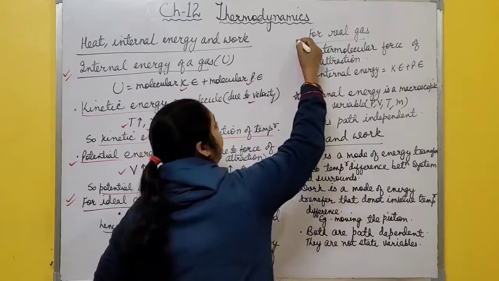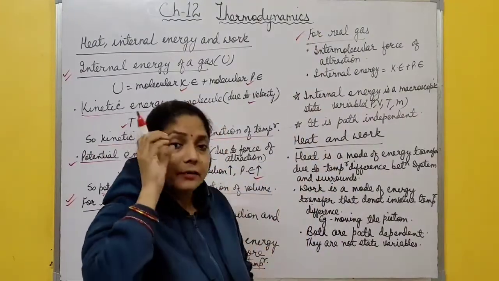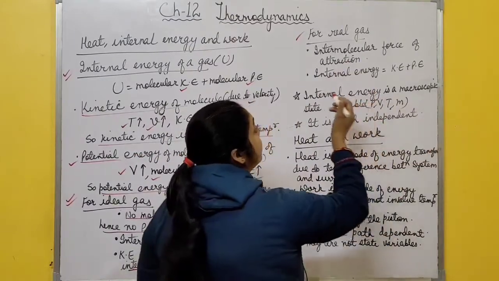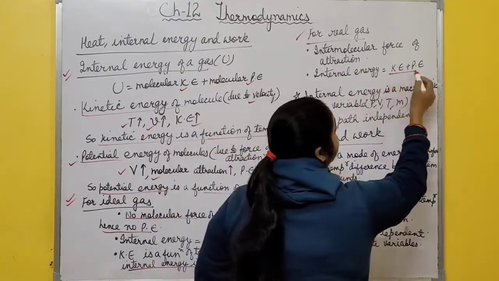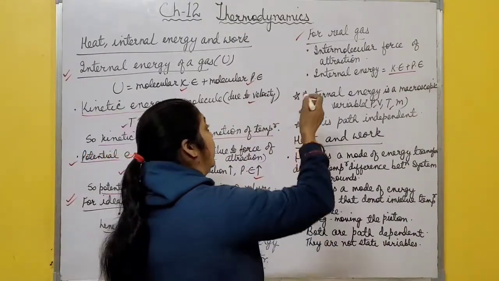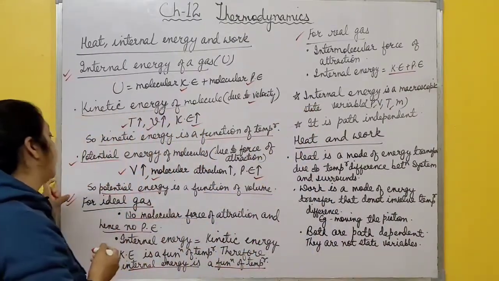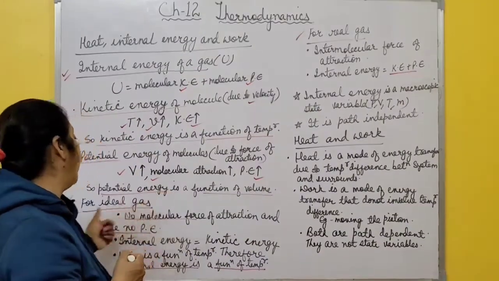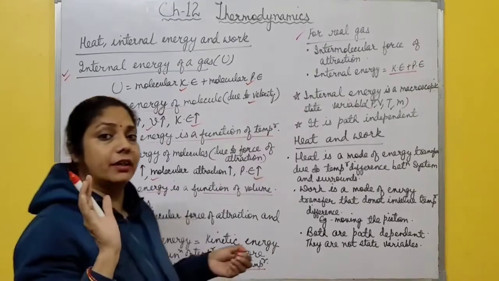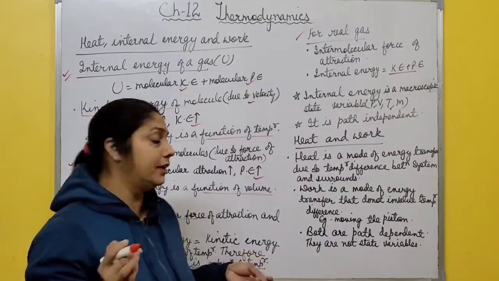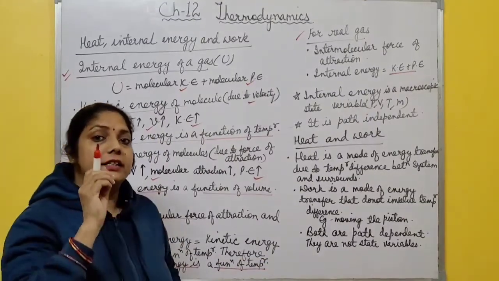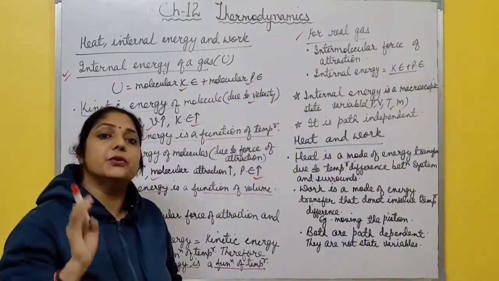Now for real gas, there is intermolecular force of attraction between the molecules, hence it has some potential energy. So total internal energy is the sum of molecular kinetic energy and potential energy. Hope it's clear to all of you. In the whole chapter, I will only consider ideal gas. Actually, it is an imaginary gas. No gas is 100% ideal, it's just imaginary, right? And for ideal gas, total internal energy is only due to kinetic energy.